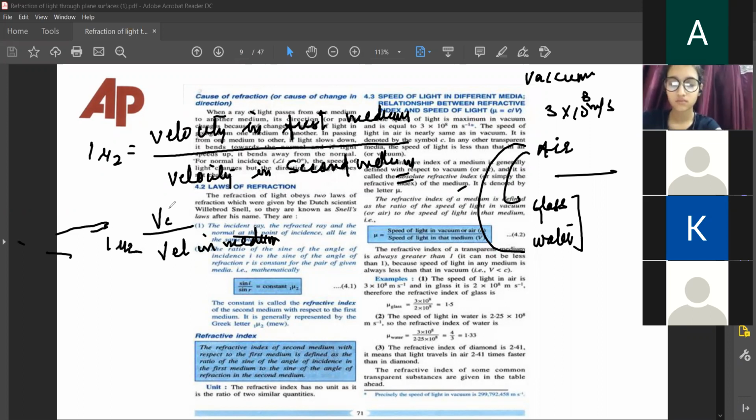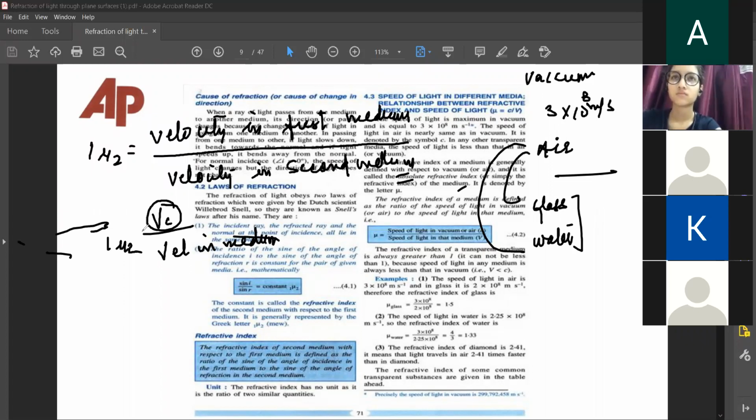Now light travels fastest in the vacuum. That means when it enters the second medium, it will always slow down.